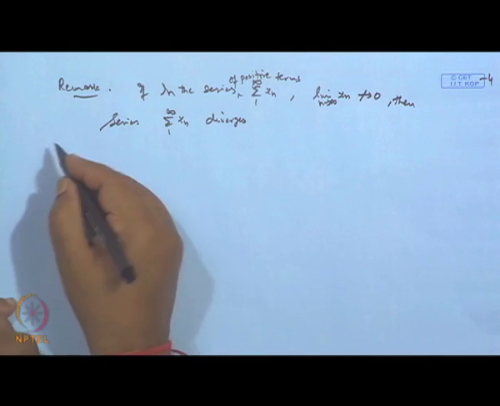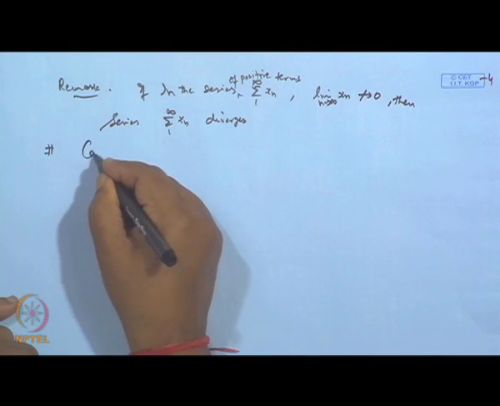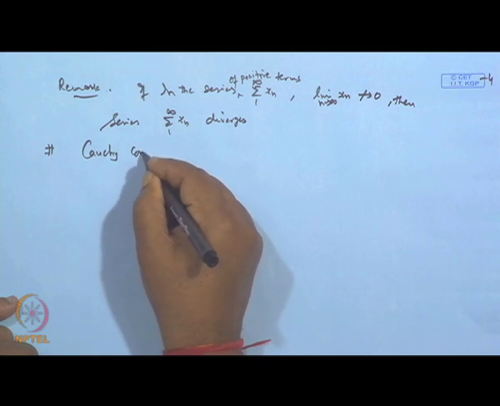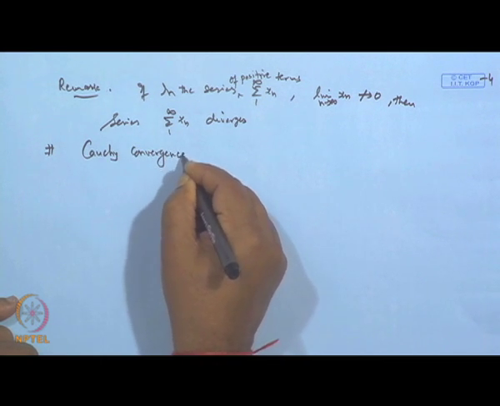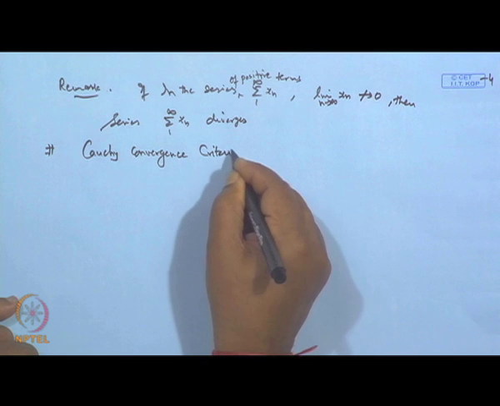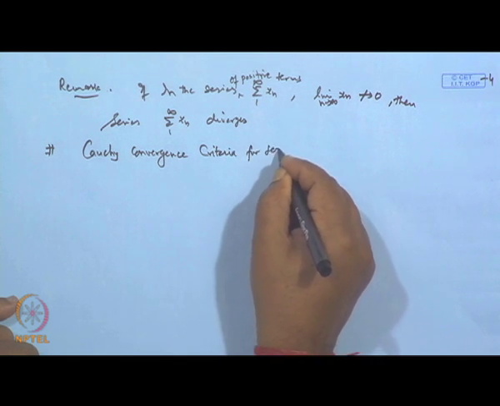Correspondingly, we also have a result for a series, known as the Cauchy convergence criteria for series.